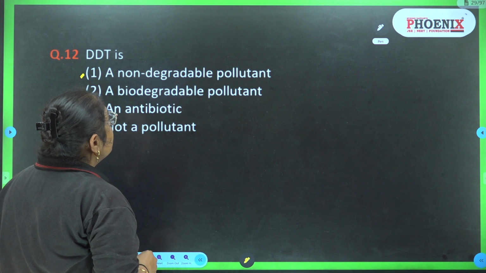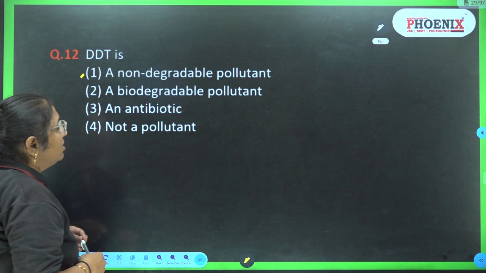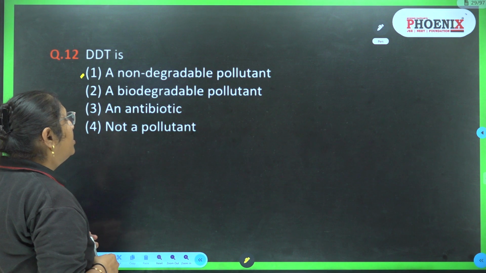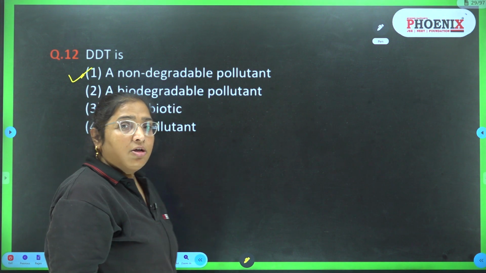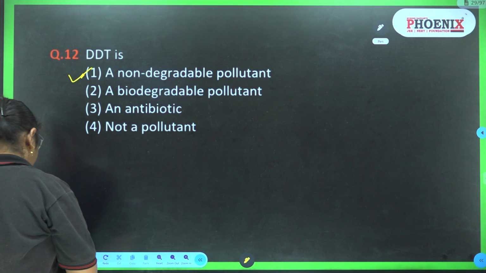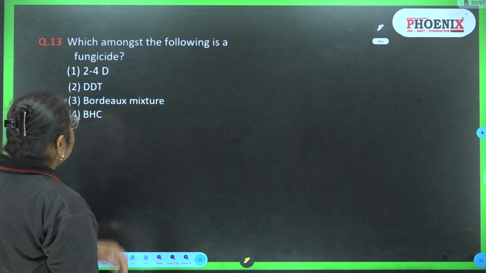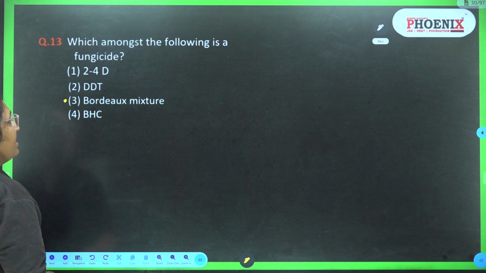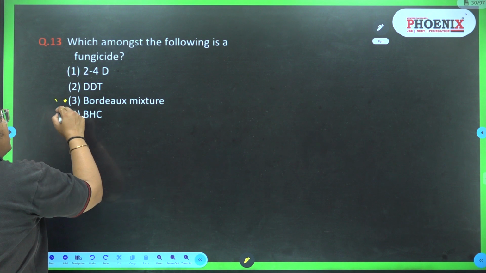DDT is a non-degradable pollutant, a biodegradable pollutant, an antibiotic, or not a pollutant. So the answer is 1. It is a non-degradable pollutant. Which amongst the following is a fungicide? 2,4-D, DDT, BHC, or the third one, Bordeaux mixture. The answer is the third.